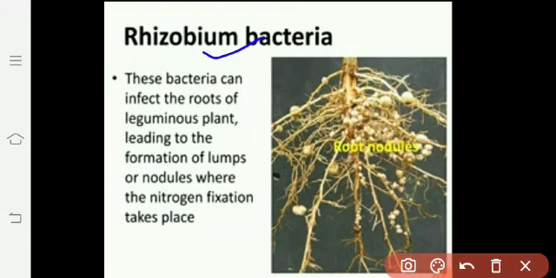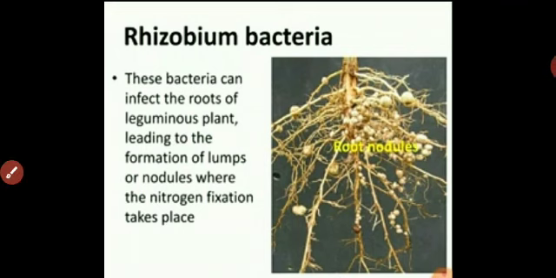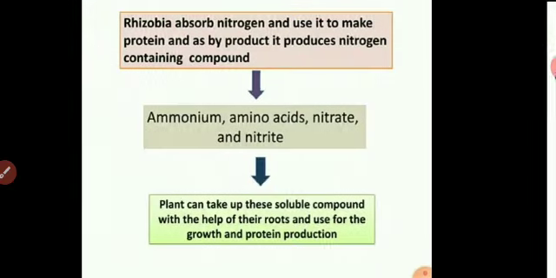These are legumes. The roots of these crops have nodules like here. On them, these nodules have symbiotic bacteria, that is rhizobium. These bacteria have a property to convert atmospheric nitrogen into nitrates. Nitrates are soluble in water and can provide nitrogen to plants. Thus, rhizobium can convert atmospheric nitrogen into soluble salts of nitrogen.